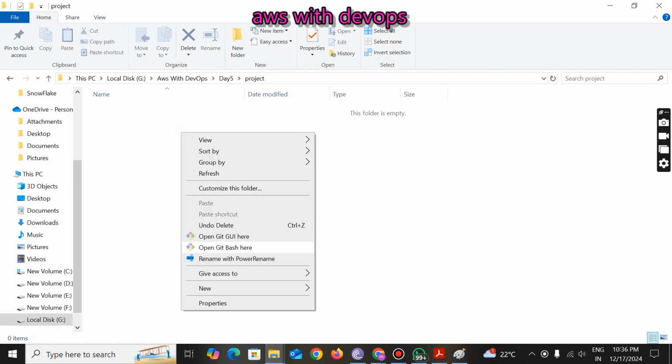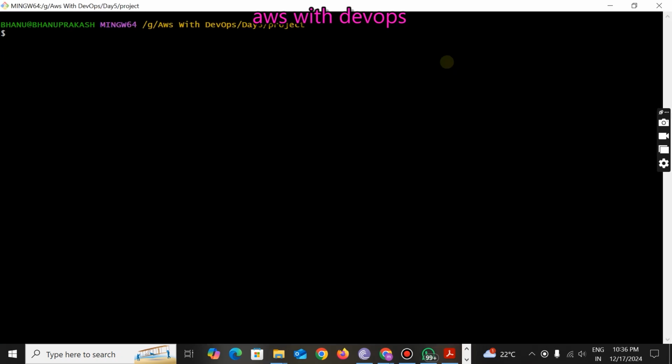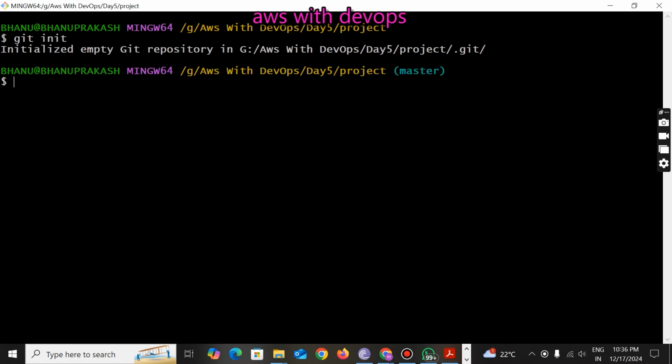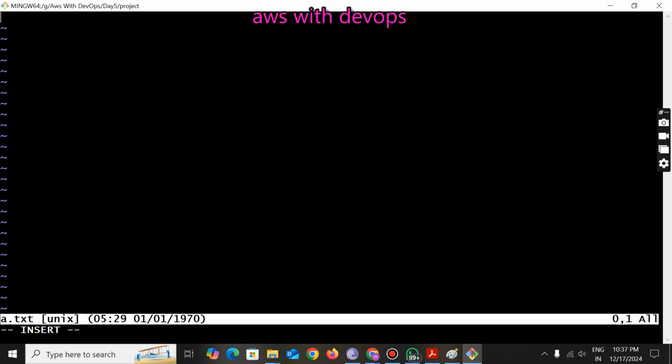Now I am going to open the bash terminal. The first command you already know, git init. The default branch name is master. Now I am going to create one file with the vi editor. The file name I am taking as a.txt. I am going to write my statement: line number 1 on master.